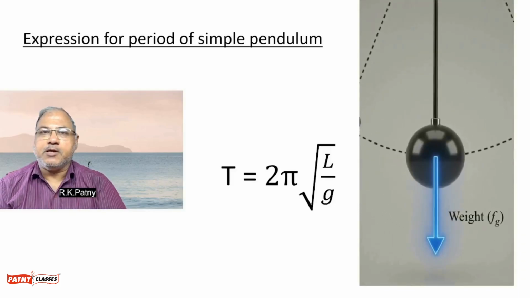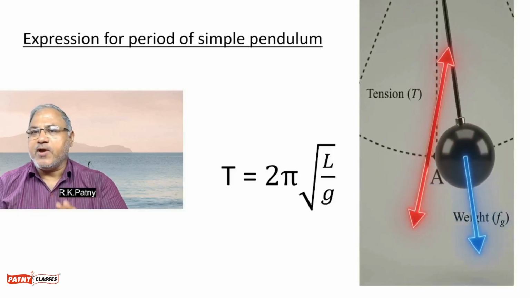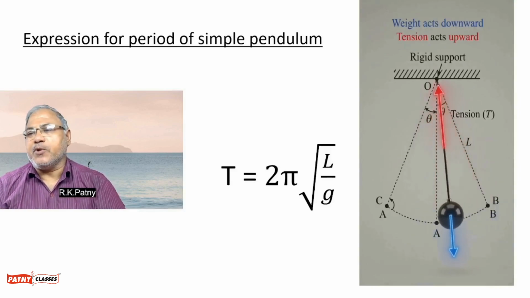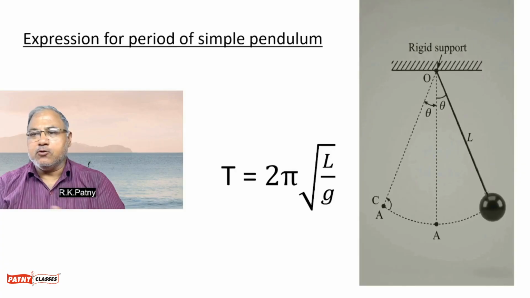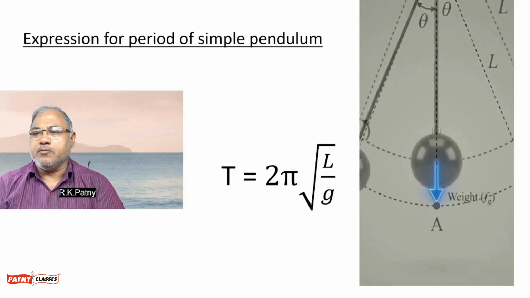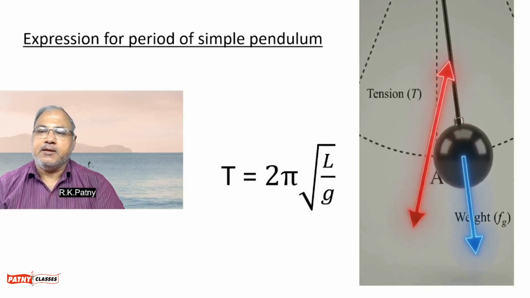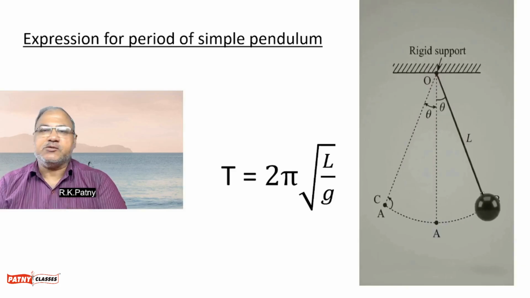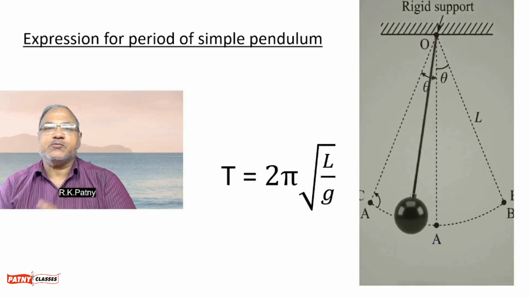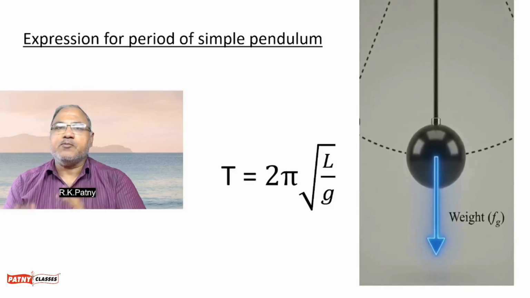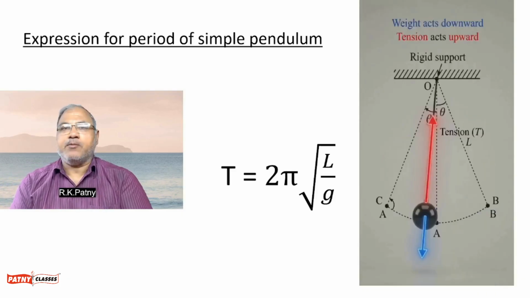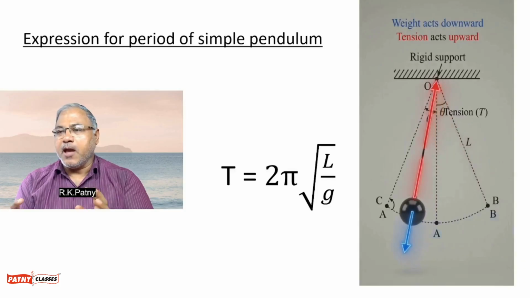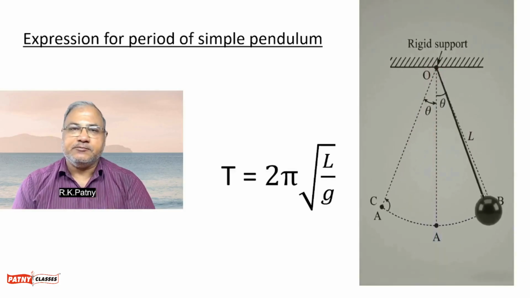Now the next topic I am going to talk about is to find the expression for period of simple pendulum. We already know that the period of simple pendulum T equals 2 pi multiplied by square root of L upon g. But how has this expression come? From where has this expression come? What is the concept of this expression? That is what I am now going to talk to you about, and I am going to obtain this expression. It's very simple.